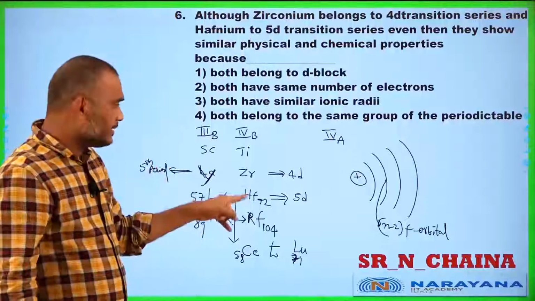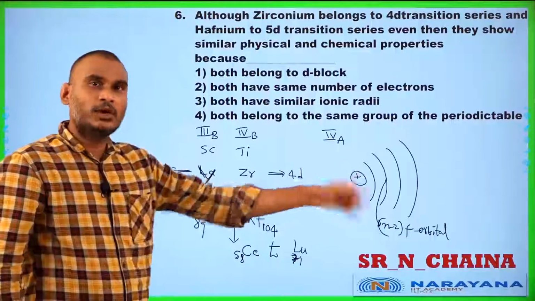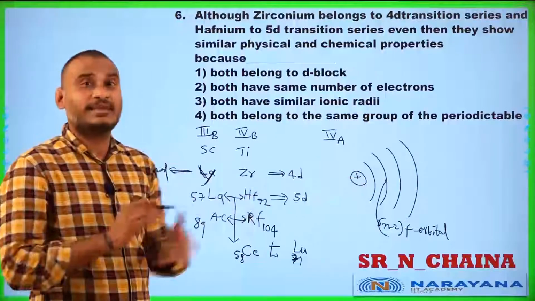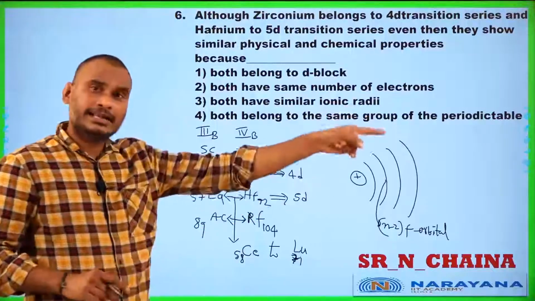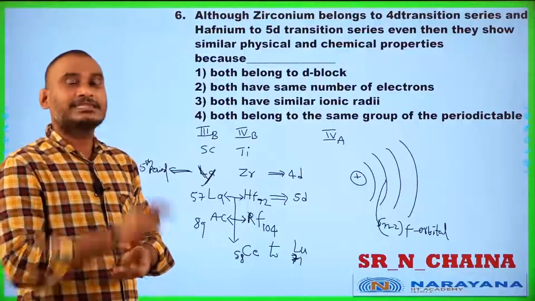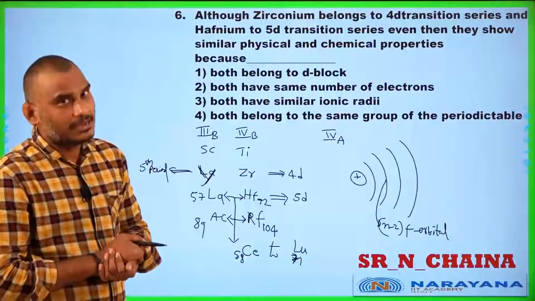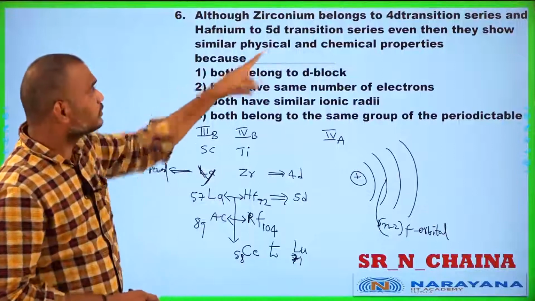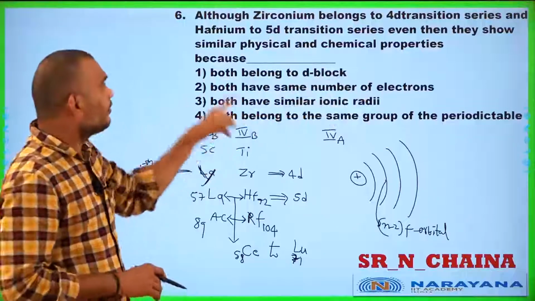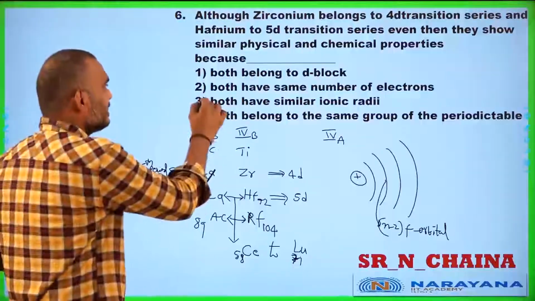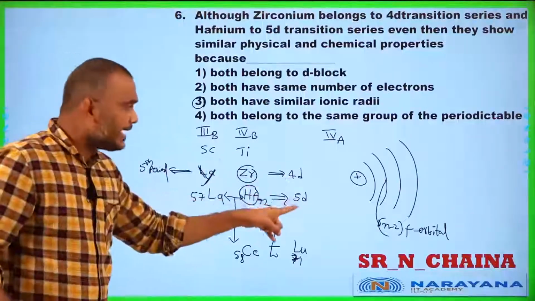Understood, students? Because before the osmium 5d series, 14 electrons enter into the n minus 2 f orbital, that is the 4f sublevel. Due to the f orbital having poor shielding power, nuclear attraction on the outermost orbit increases. This causes a steady decrease in size across the f-block elements, which is called lanthanide contraction. So you see, students, both belong to d-block elements, both have the same number of electrons, both have similar ionic radii. If you observe zirconium and osmium, that is 4d and 5d.